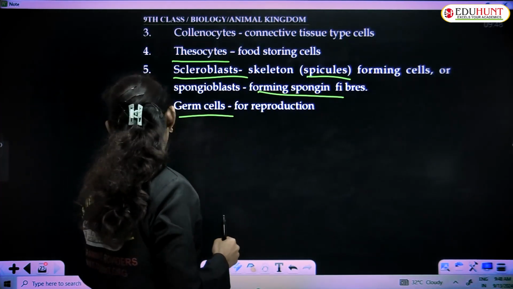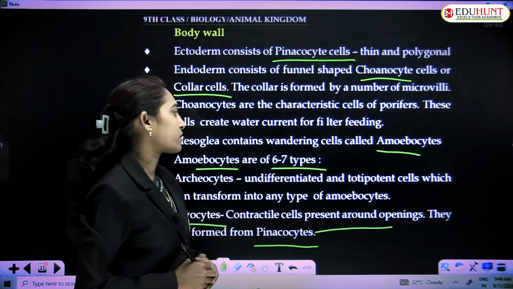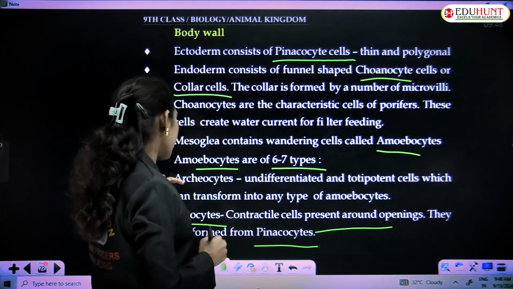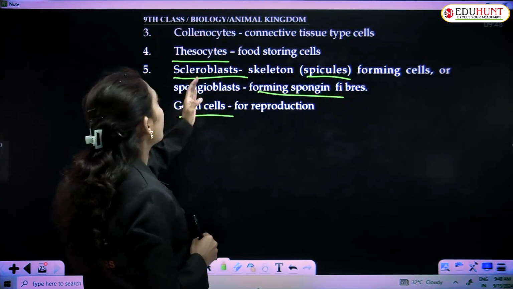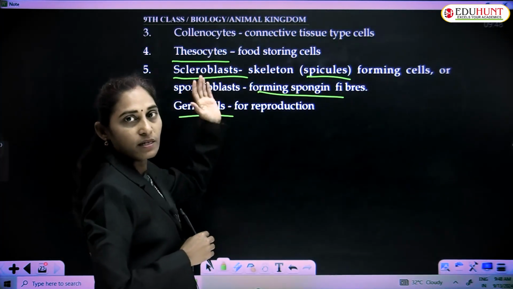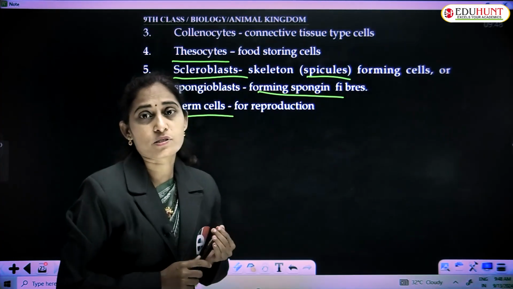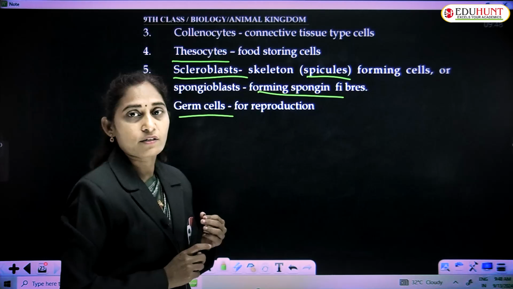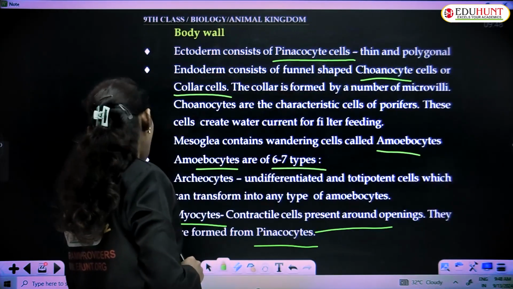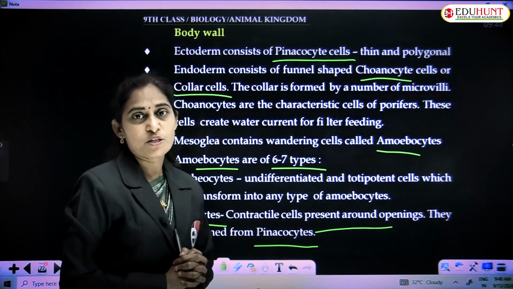These are the various types of amoebocytes: archaeocytes, myocytes, collencytes, thesocytes, scleroblasts and germ cells. These are the various amoebocytes, each associated with a specific function. They can transform into any kind of cell. These amoebocytes are seen in the mesoglea.